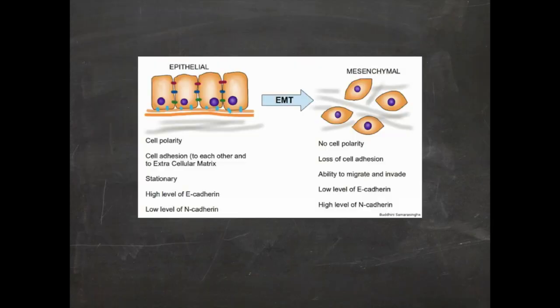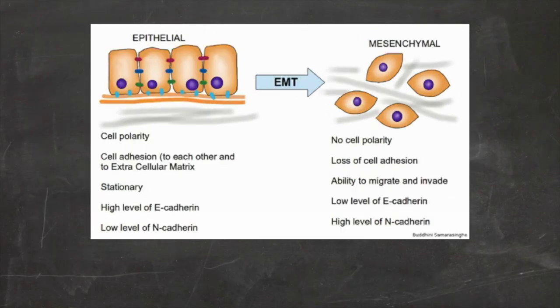This process, the epithelial to mesenchymal transition, is a key feature of metastasis, the ability of tumor cells to travel and populate at new sites. Epithelial and mesenchymal cells have major differences in both structure and function. Epithelial cells bind tightly to each other by various junctions. They have polarity, which prevents differentiation, and they are attached to a basement membrane, preventing motility. In contrast, mesenchymal cells can differentiate and move freely through the body.